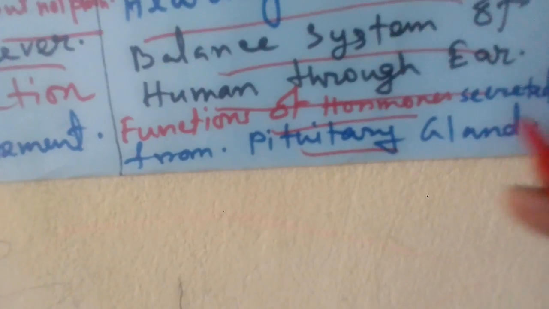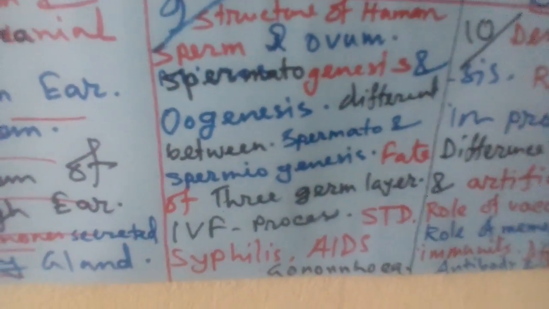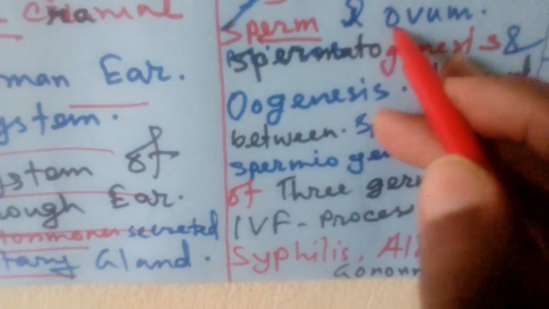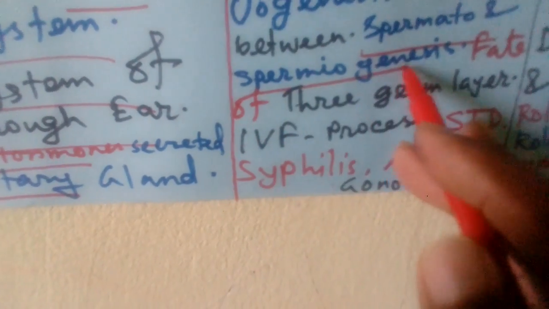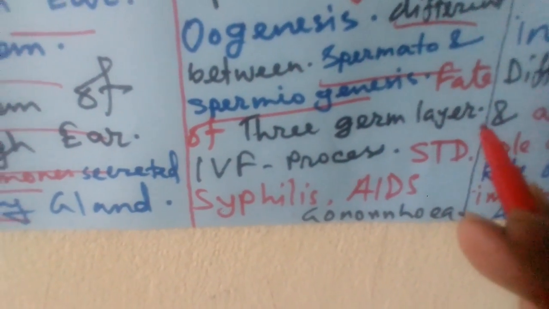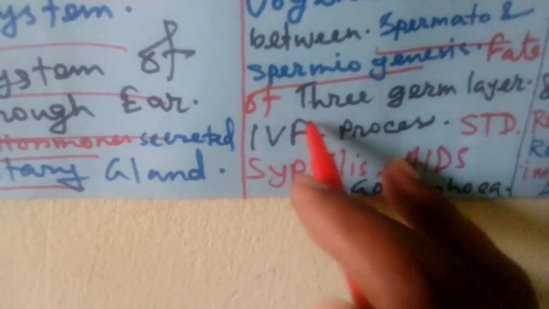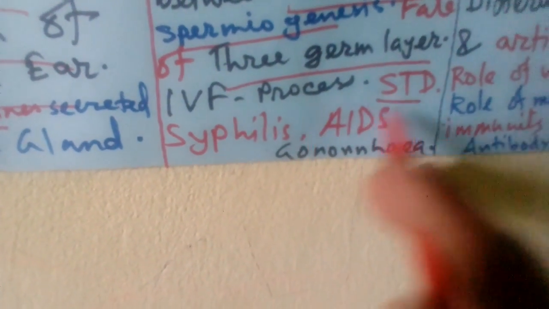And the hormones secreted from the pituitary gland, the 9 hormones, you just memorize them. And in chapter 9, sometimes we see one full question: sperm and ovum, that is structure, and the difference between spermatogenesis and spermiogenesis, I use a different new question. And the fate of the 3 germ layers of the human germ layer, and STD disease, syphilis, a short note you must memorize.